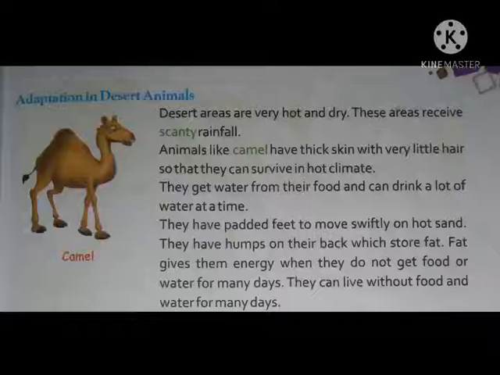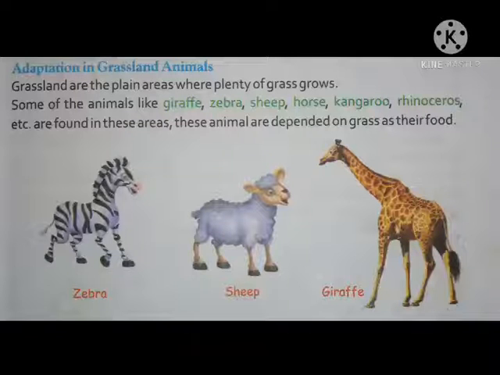So when they do not get food and water, they use the stored fat in the humps to get their energy. They can live without food and water for many days. Because they can use their stored food at the time when they do not get food or water for many days, they can live without food and water for many days. Understand?